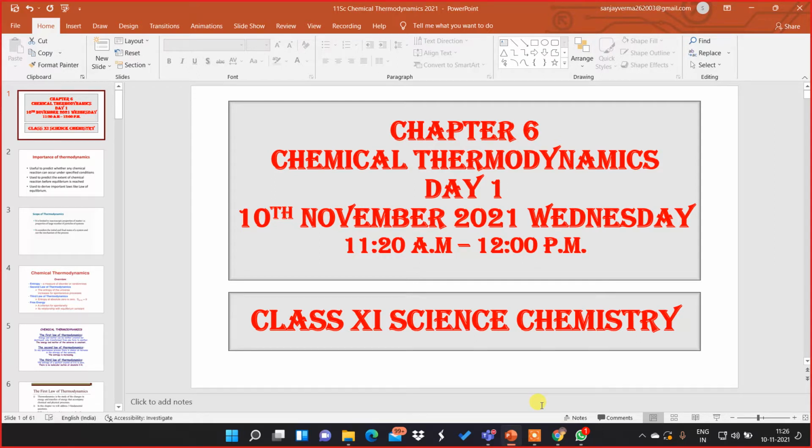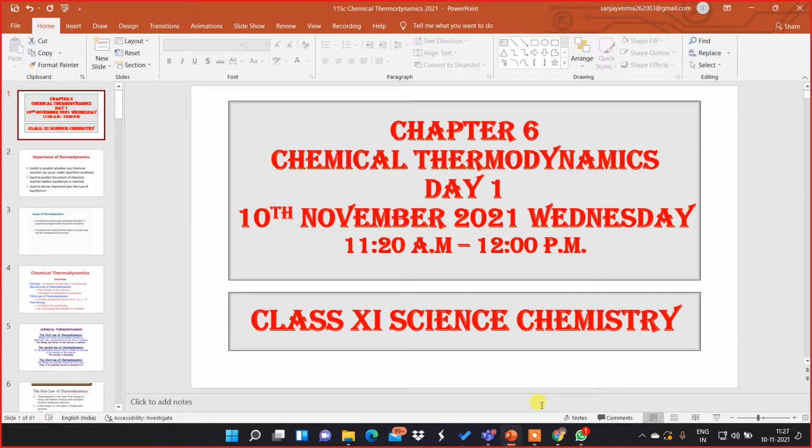Now this thermodynamics chapter will cover all types of energy changes, whether physical changes or chemical changes. We have to remember that. You must note that it is not only concerned with the transformation of heat into work or work into heat, as the name implies, but it involves all kinds of interconversions of one form of energy into another form.